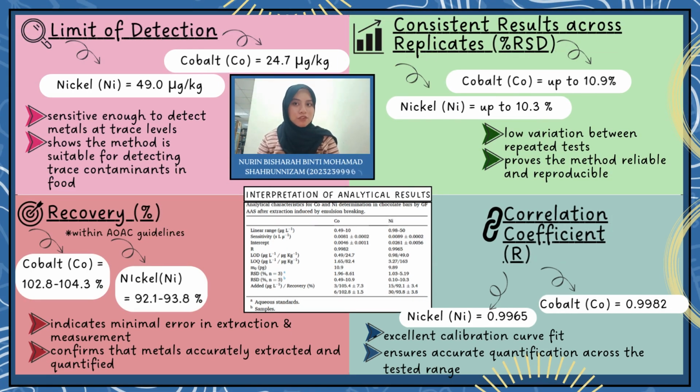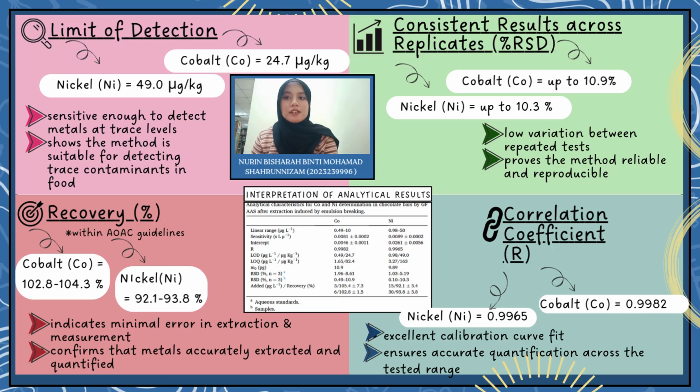Due to this spectral confirmation, the technique was observed to be very good in both sensitivity and accuracy. The detection limits were low enough to measure trace levels of metals, around 25 microgram per kg for cobalt and 49 microgram per kg for nickel. Recovery values were also acceptable, over 90% for both elements. Precision was also good, with RSD values less than 11%, which implies there is low variation between repetitions of a test. This makes it evident that the method is trustworthy and can be replicated.